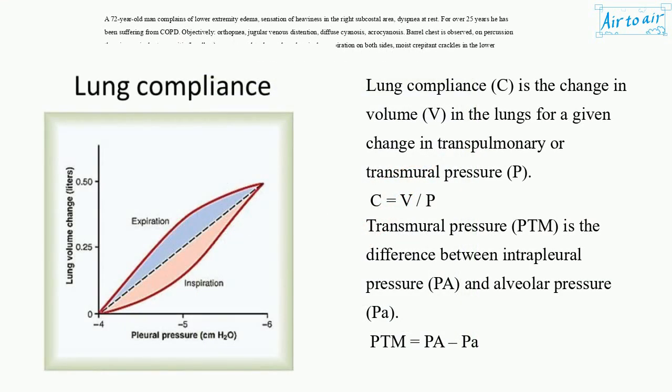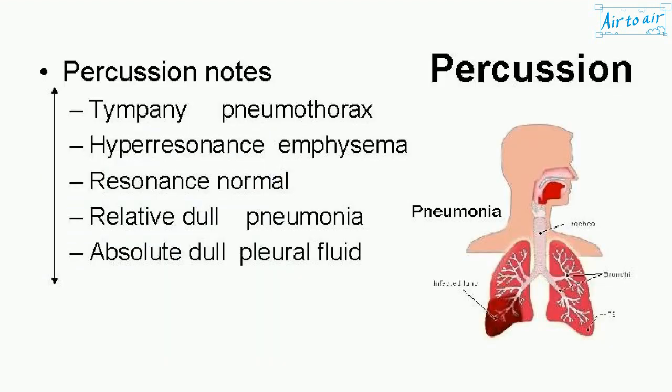Lung compliance, C, is the change in volume, V, in the lungs for a given change in transmural pressure, P. C equals V over P. Transmural pressure, PTM, is the difference between intrapleural pressure, PIP, and alveolar pressure, PA. PTM equals PIP minus PA.